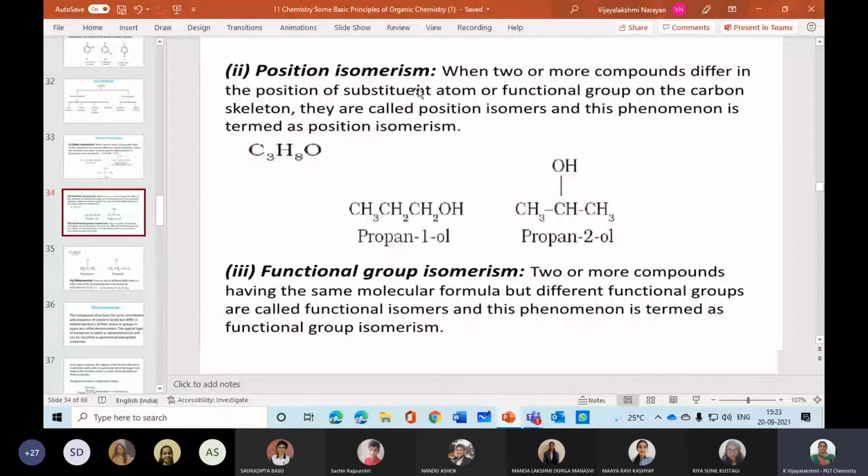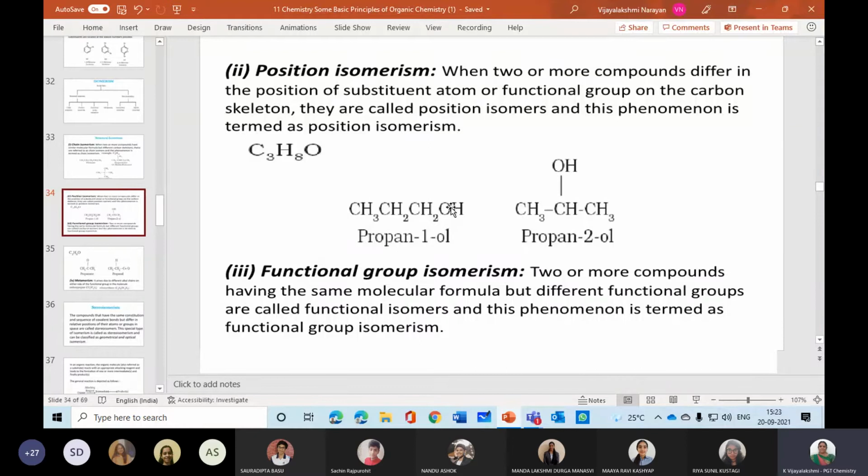So that is the example of position isomerism. Got it? The third point is functional group isomerism. What do you mean by functional group isomerism? If you are clear with position isomerism, we can go to functional isomerism. This is also a little bit similar, but don't get confused with that. That's what I want to make sure about.